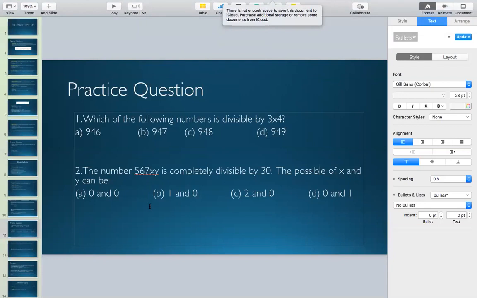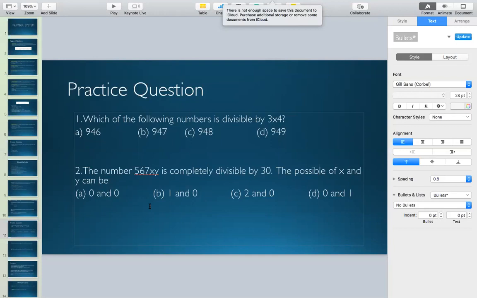You must practice to make yourself capable of solving these questions without pen and paper. Now, the number 567xy is completely divisible by 30. So guys, what is the meaning of completely divisible by 30? It means that the remainder is 0, right?